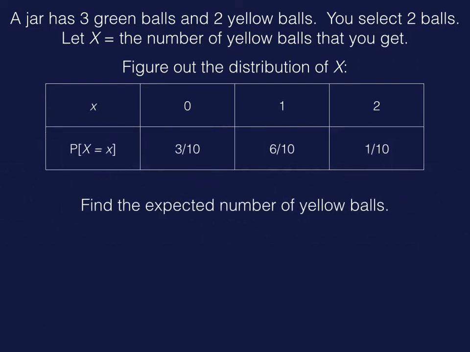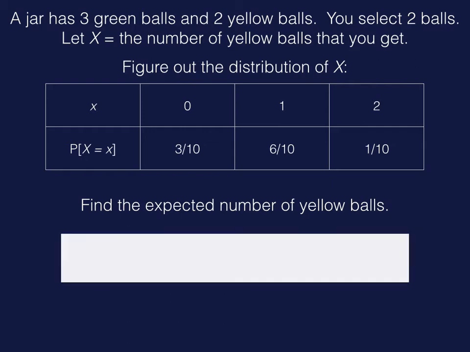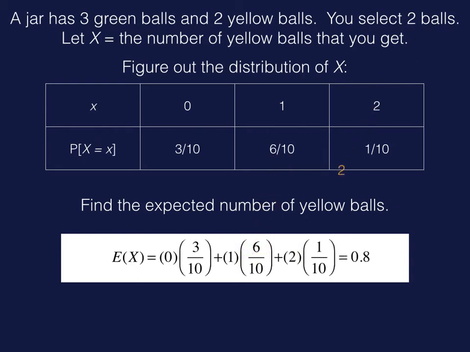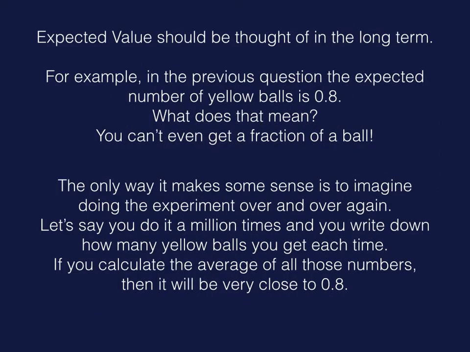And let's find the expected number of yellow balls, the mean. Well, starting with 0 times its probability. Then add 1 and its probability. And then 2 and its probability, and this adds up to 0.8. Okay, that's a little strange because you can't get 0.8 balls. So what does this mean?